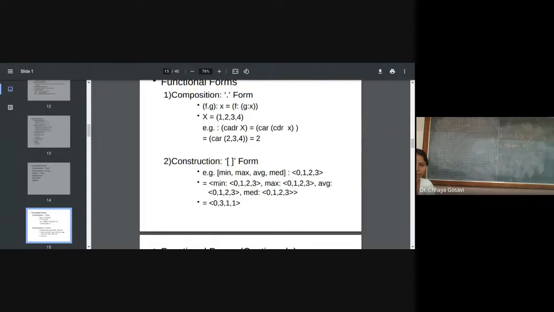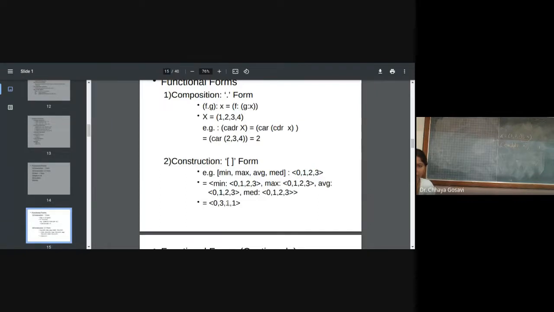When you apply the min function on 0, 1, 2, 3, 4, the minimum is 0. When you apply the max function, it will return 3. If you apply the average function, 3 plus 2, 6 plus 1, 7 divided by the length of the list, that is 4. Sorry, 6 divided by 4, so it will return 1 point something.